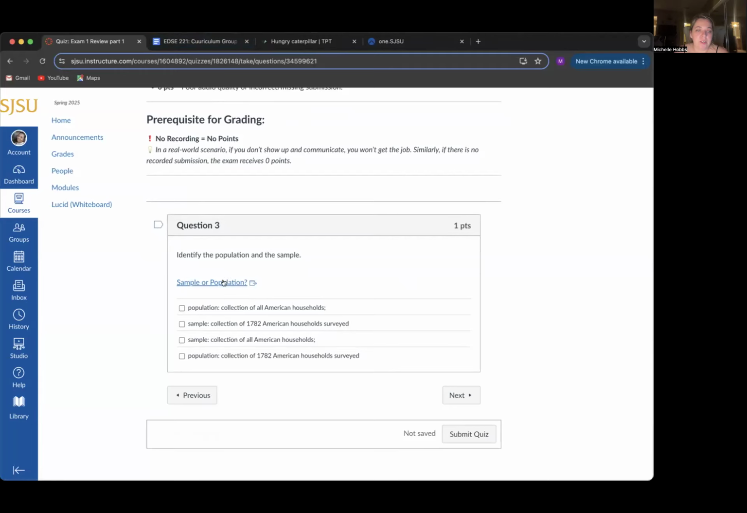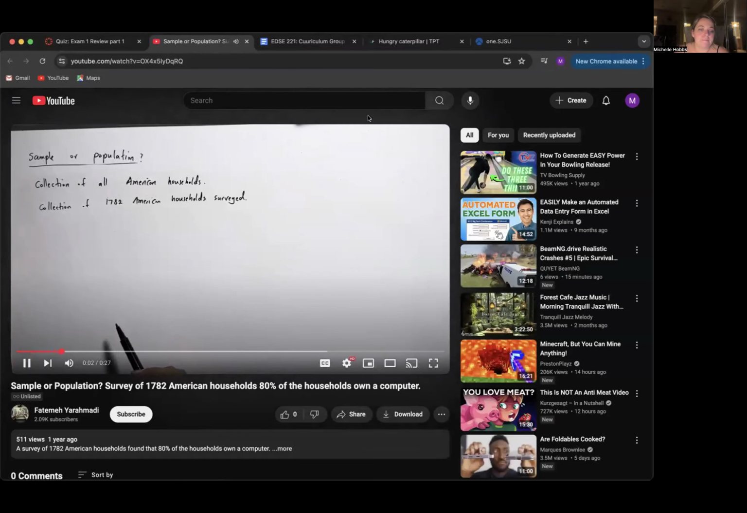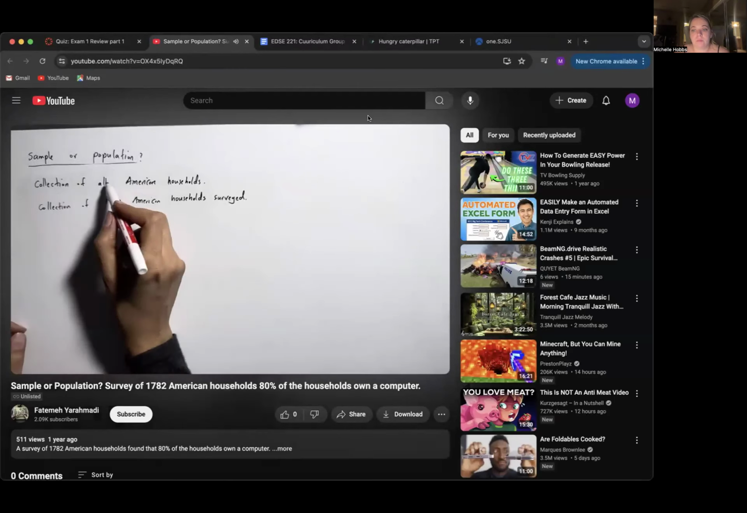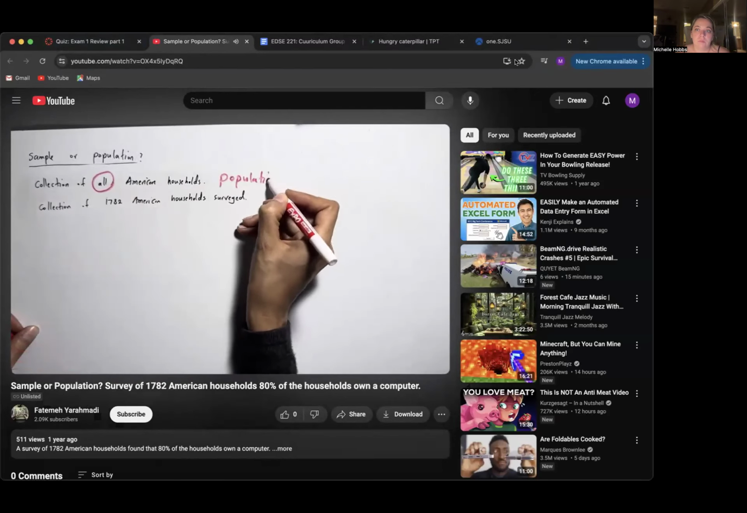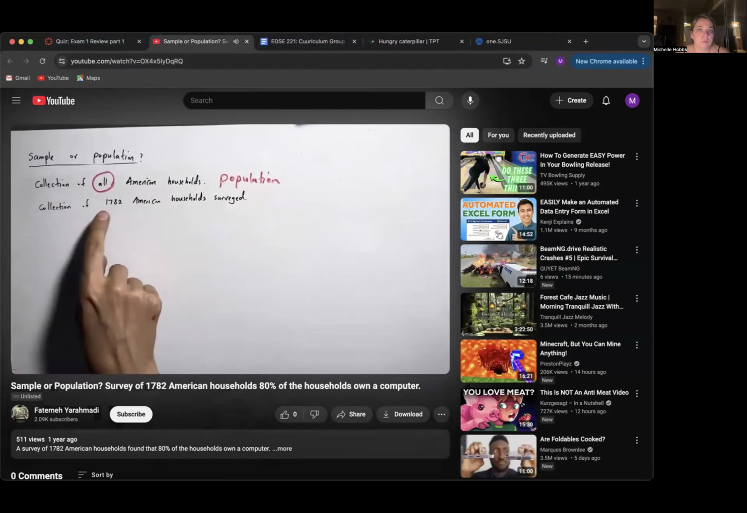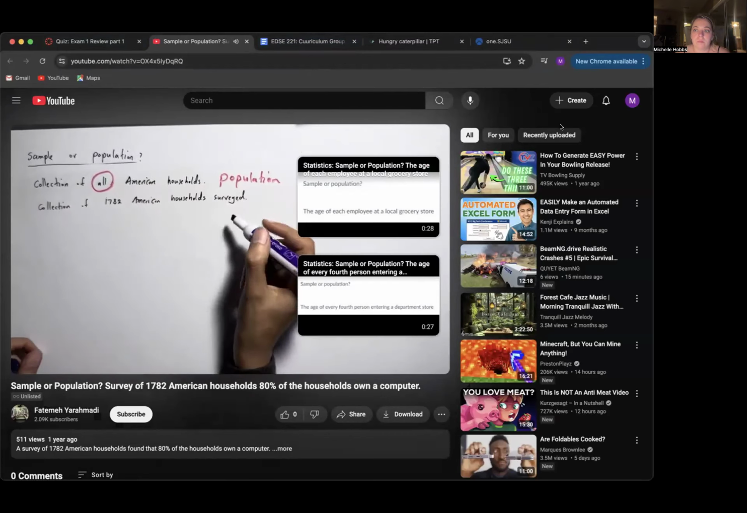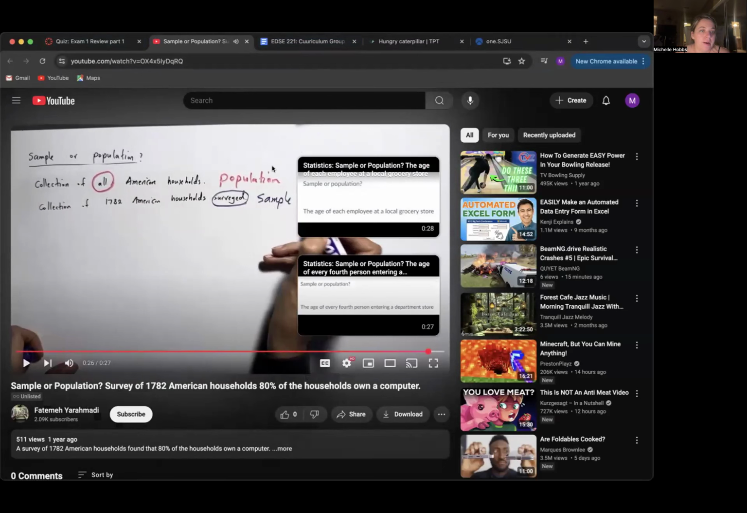Okay, identify the population and the sample. Which one is a sample and which one is a population and why? The first one says, the collection of all. Since we have the keyword all, it means that this one is population. The second one says, the collection of 1,782 American households surveyed. Because of the keyword survey, you have a sample. So all is the keyword for population, and surveyed is the keyword for sample.